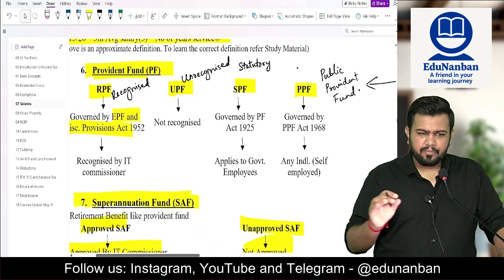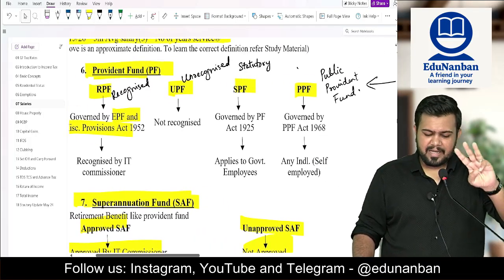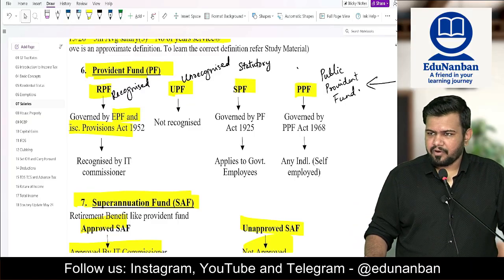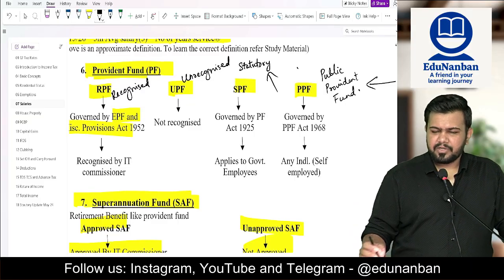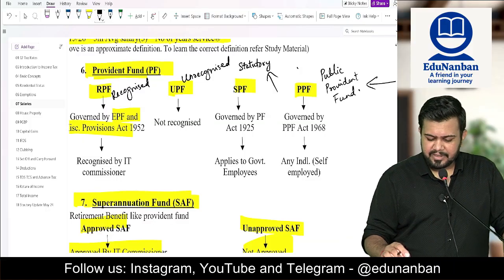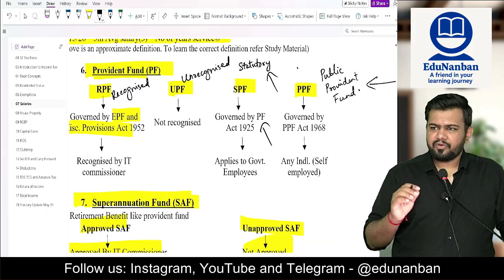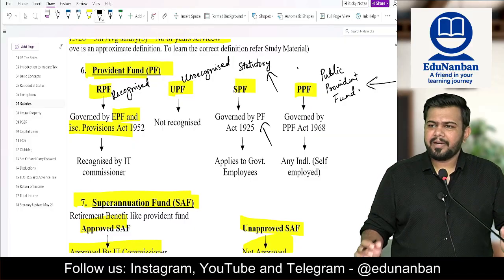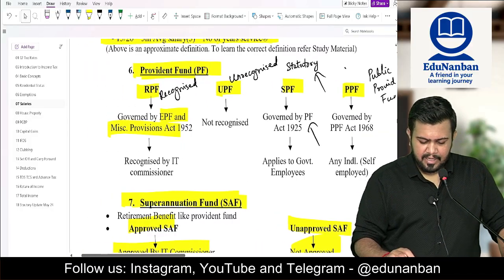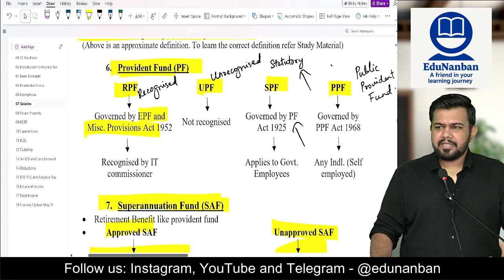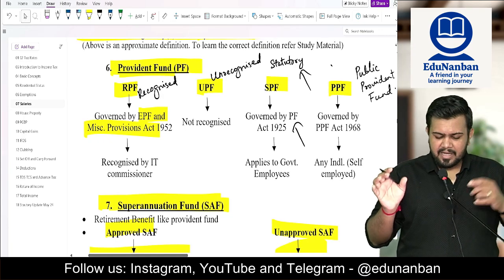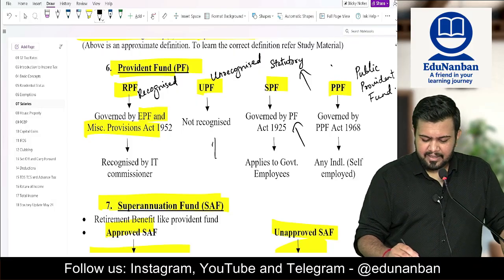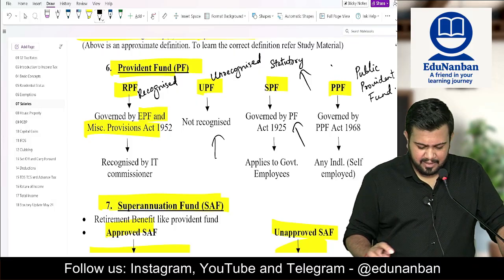Now let's come to employer-employee relationship. There are three types: recognized provident fund, unrecognized provident fund, statutory provident fund. First let us talk about statutory provident fund. Statutory provident fund is governed by PF Act of 1925, and generally statutory provident fund is for whom? It is for government employees. Now let's come to other than government employees. They have recognized, unrecognized. Recognized means what? It is recognized by income tax commissioner. Unrecognized means not recognized by income tax commissioner.